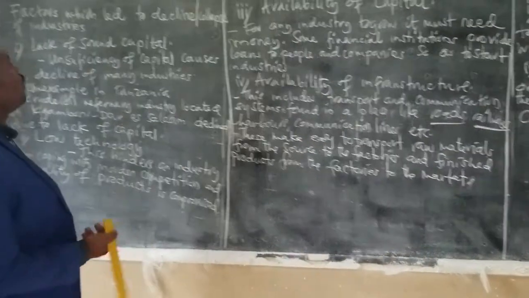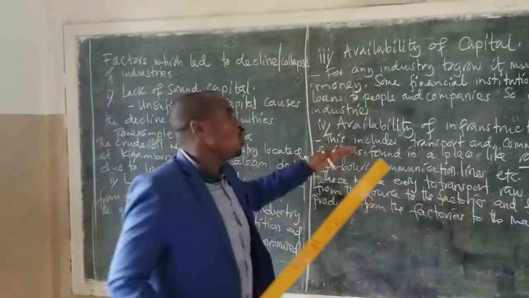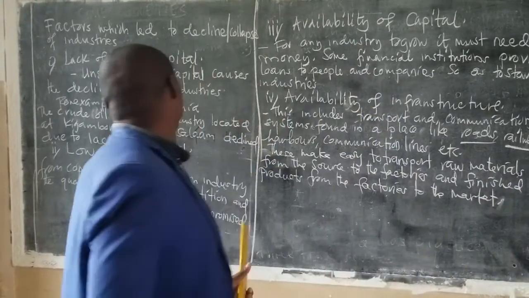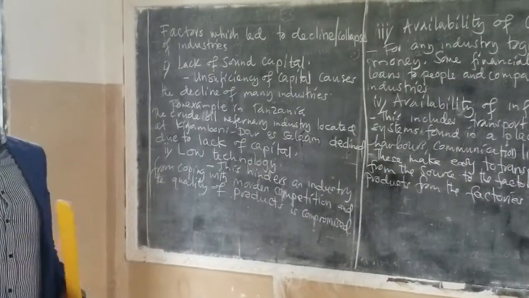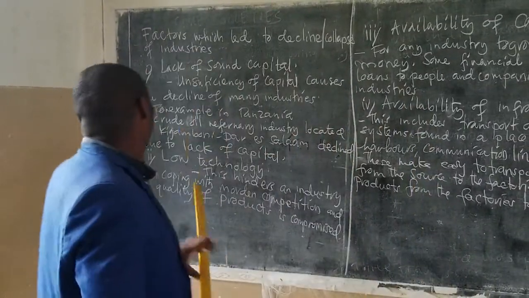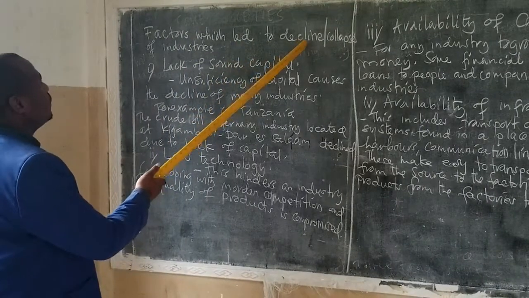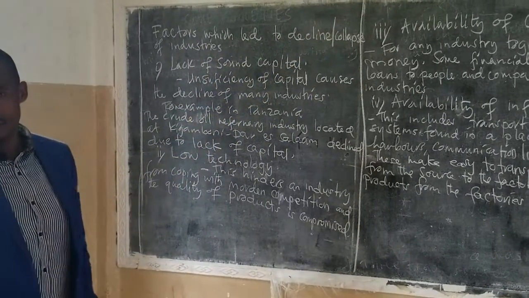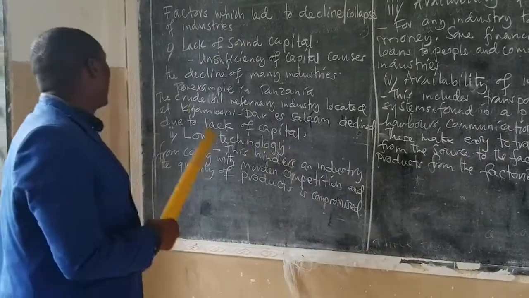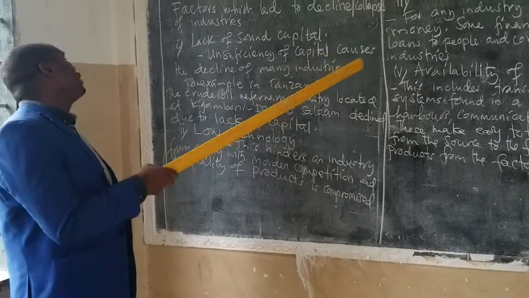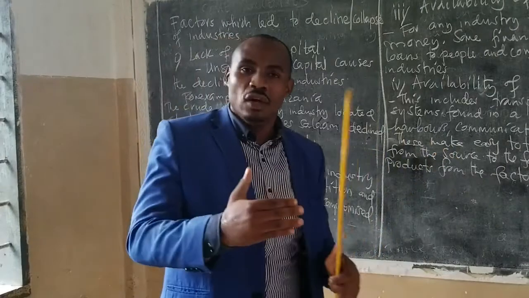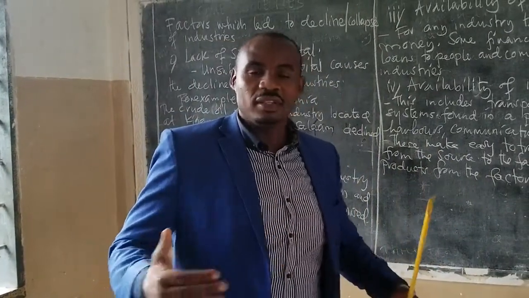Then after we have seen these factors which can facilitate the growth of industries, it's now better we look at the factors which can cause industries to collapse or to decline. Factors which lead to decline or collapse of industries: lack of sound capital. Insufficient capital causes the decline of many industries. If money is not enough, the industry can decline.